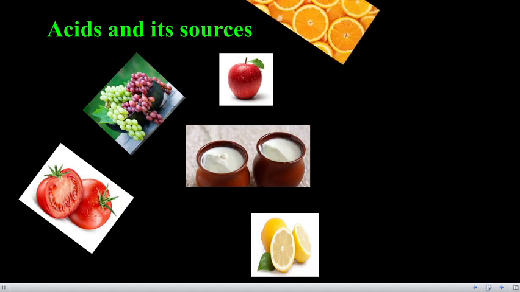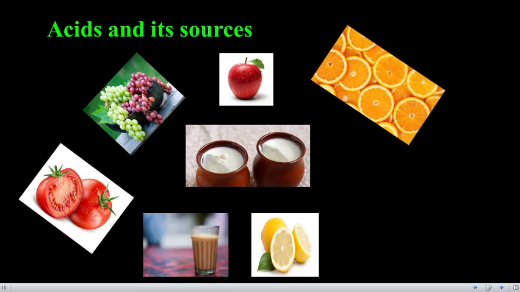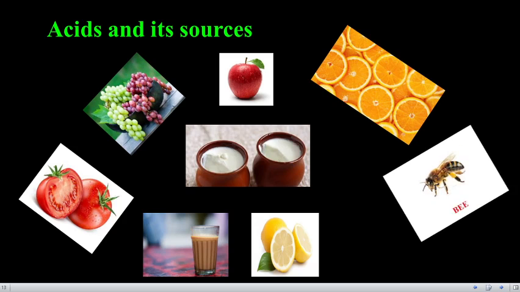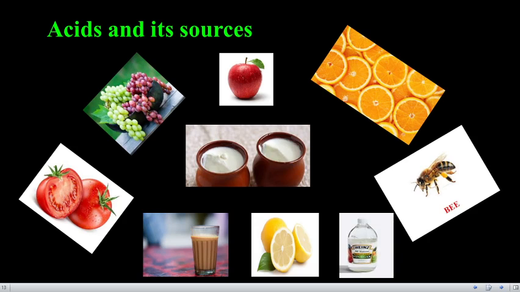Orange contains ascorbic acid. Tea, when we drink it after one or two hours, gives us a sour taste because of the presence of tannic acid. Bee sting contains formic acid. Vinegar contains acetic acid. And our stomach contains hydrochloric acid. These are the various acids present in various substances, in very little amounts only. Some more acids are also present.